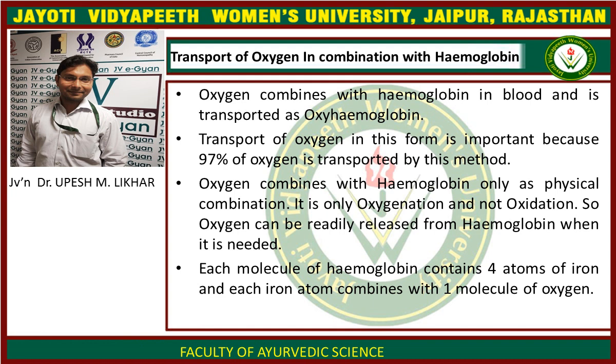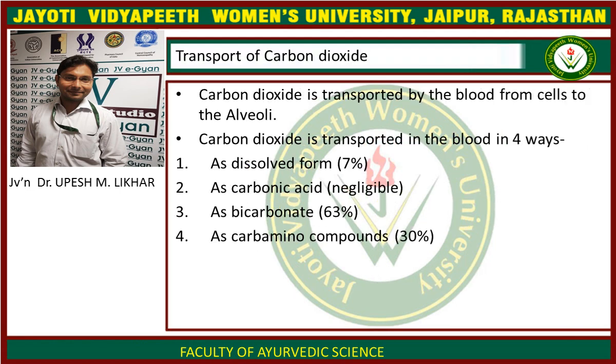It is a physical addition of oxygen to any kind of mixture or solution, whereas oxidation is chemical combination of oxygen with another kind of atom. Oxygen combines with hemoglobin by oxygenation, so it can be readily released from hemoglobin when it is needed. Each molecule of hemoglobin contains 4 atoms of iron and each iron atom combines with one molecule of oxygen.